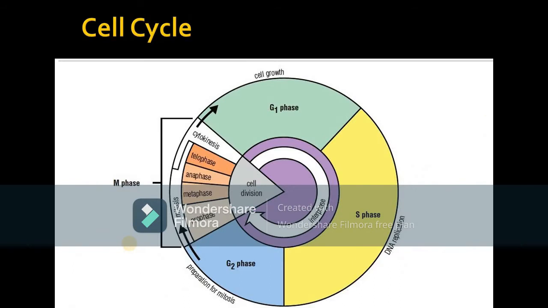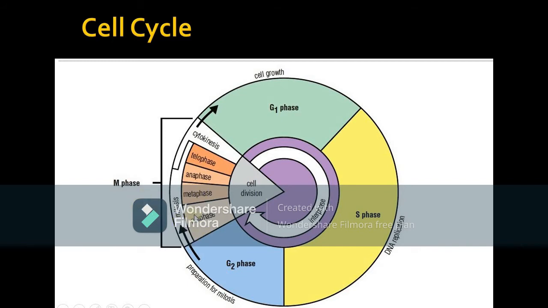Then the cell cycle takes place. The cell cycle consists of a number of different phases. The first one you can see in the figure is the growth phase, the G1 phase. After that, the S phase starts, in which DNA replication occurs. Then the G2 phase starts, in which there is preparation for mitosis. After that, the M phase starts. The M phase is called the mitotic phase.